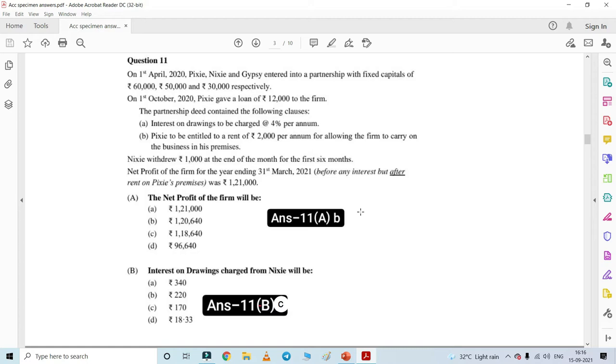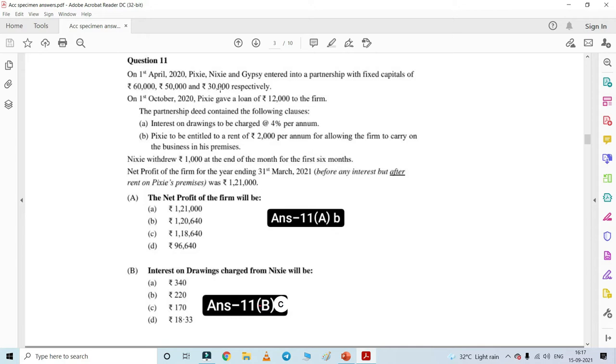As we have already discussed the first 10 questions in the previous video, let us discuss the rest of the questions of Specimen Paper 2021 ISC Board. So here, question 11 says that on 1st April 2020, Pixie, Nixie and Gypsy entered into partnership with the fixed capital of 60,000, 50,000 and 30,000.